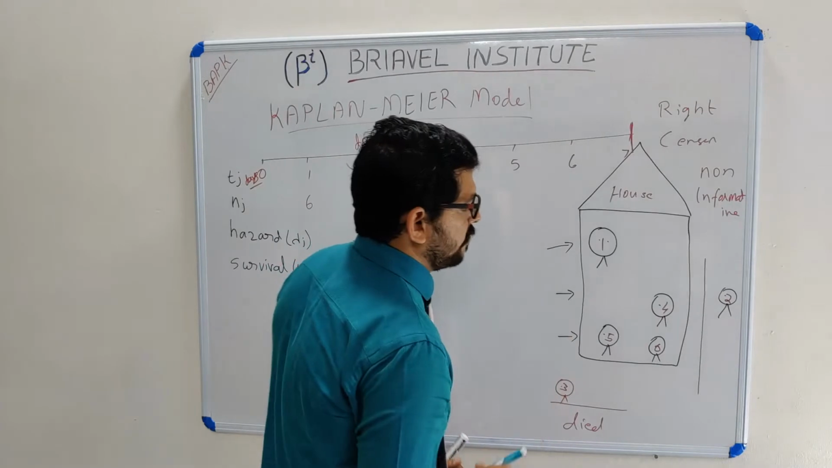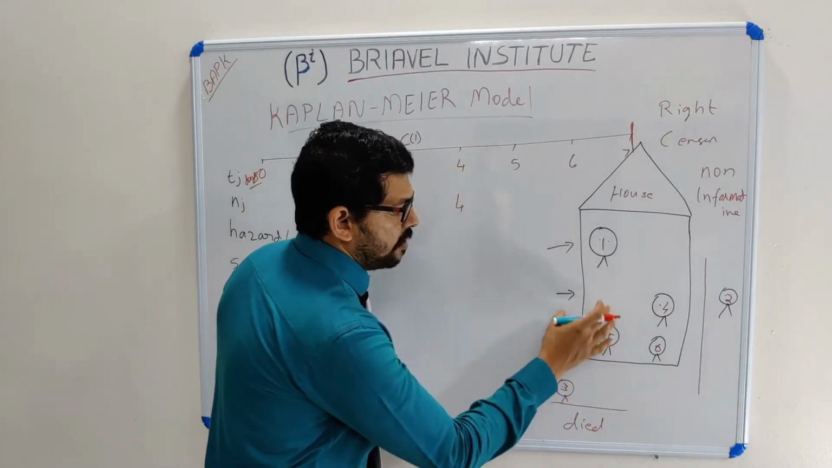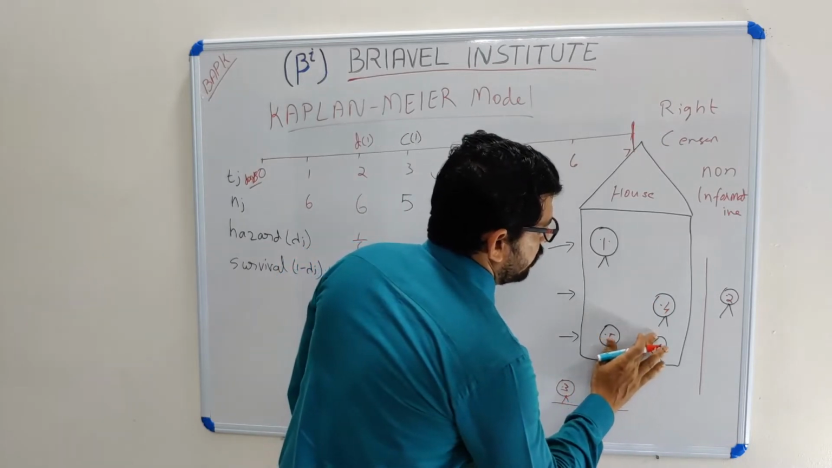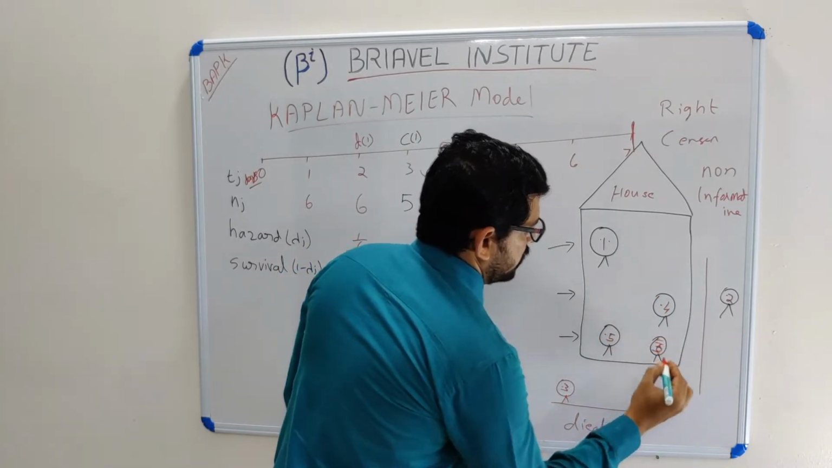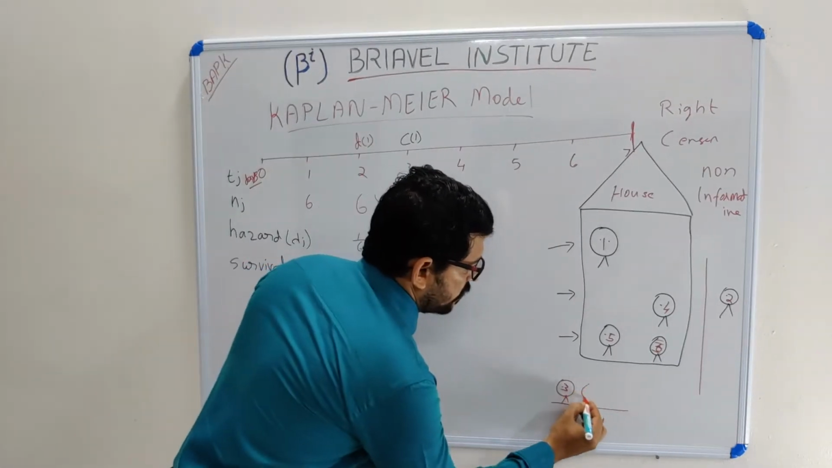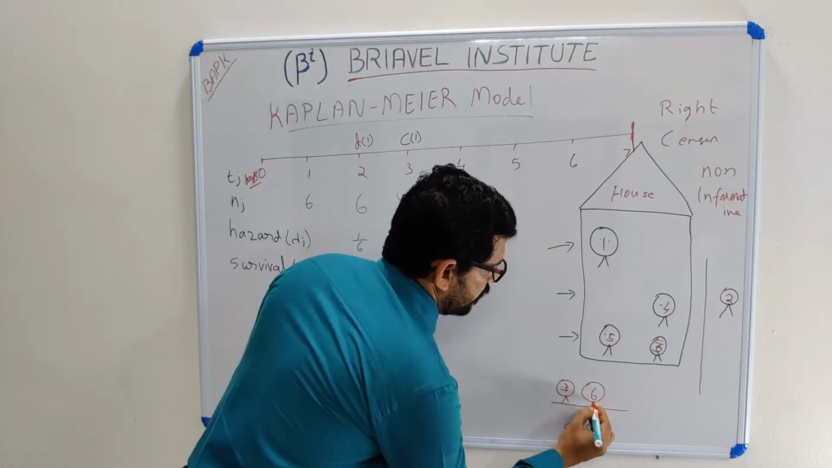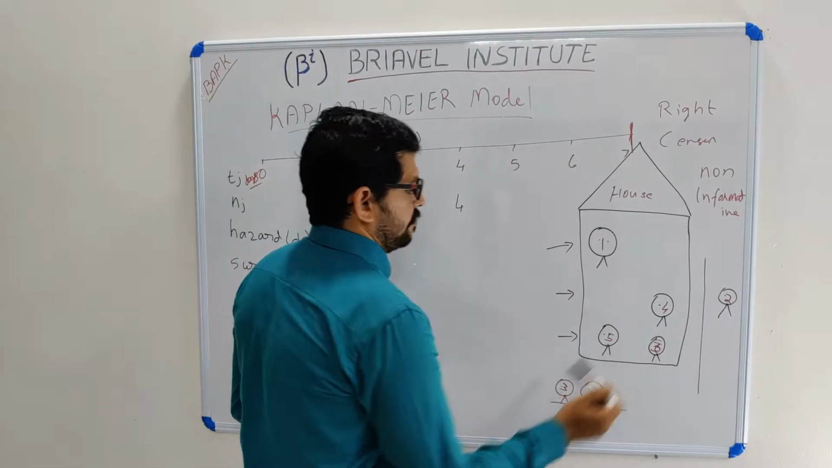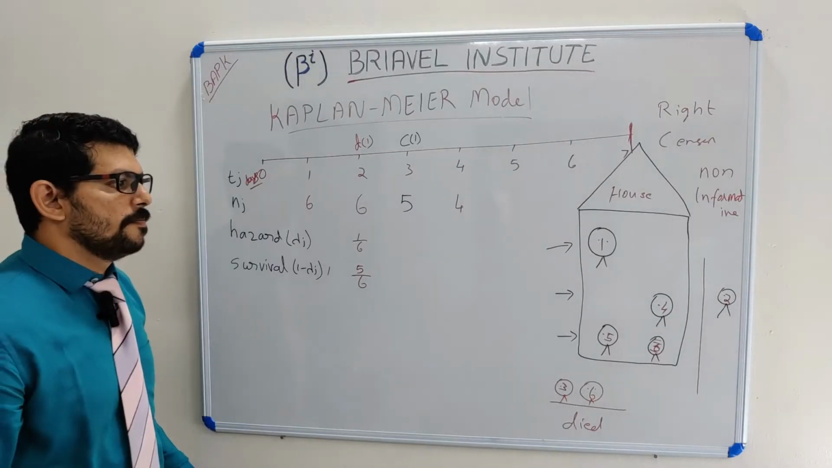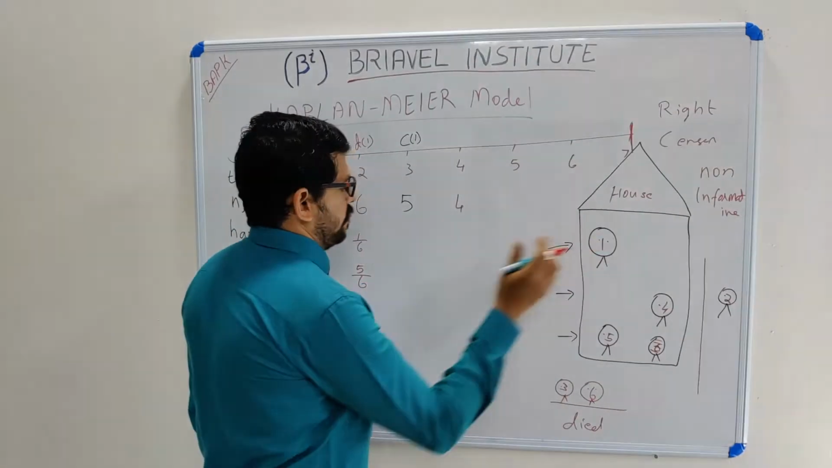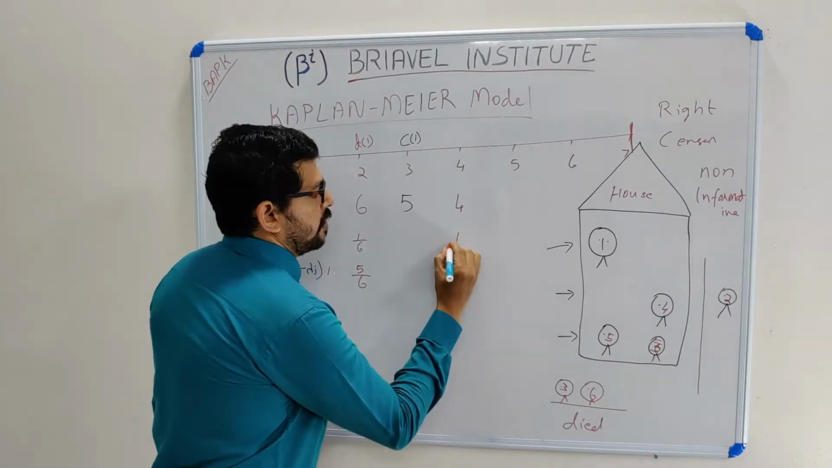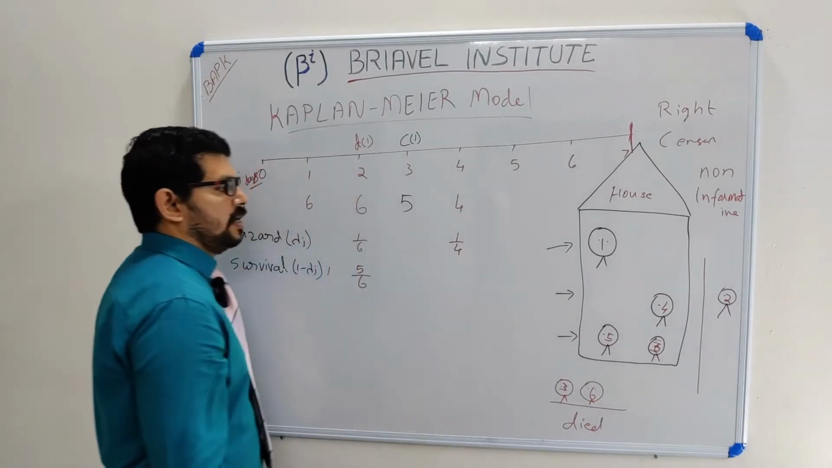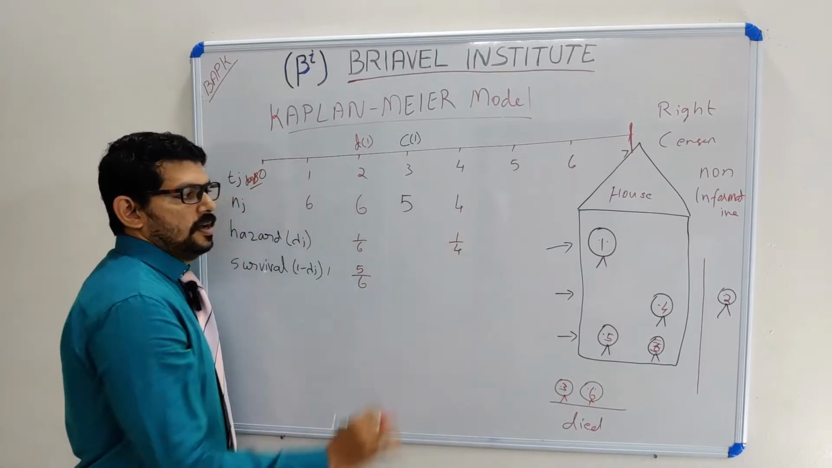So in my fourth day, again I checked in my house what happened to these puppies, whether they are all living or anybody has died. So I understood the 6th puppy is died. I took out this puppy. The 6th one is died. Out of 4, 1 is died, so 1 divided by 4.